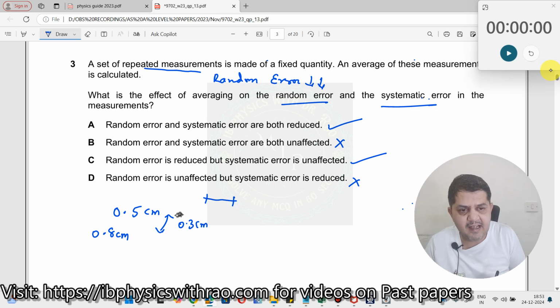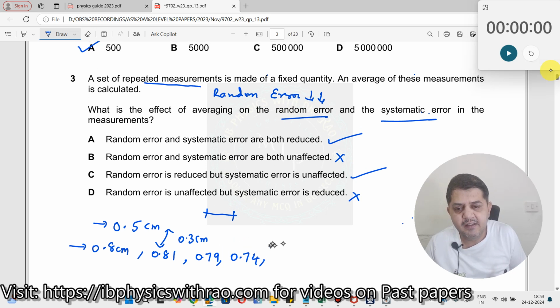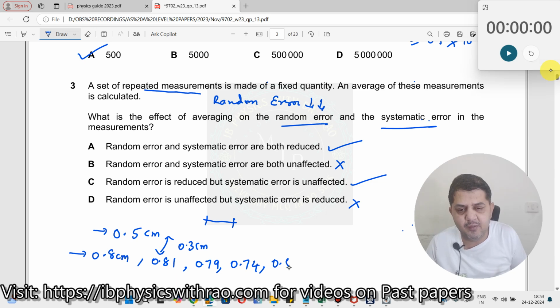But is it a random error or a systematic error? You will not be able to say now. You need to do multiple trials to infer whether it's a systematic error or a random error. This is the true value of the length of the line, and this is the experimental value. First trial you get 0.8, second trial 0.81, third trial 0.79, fourth trial 0.774, fifth trial something like 0.83.